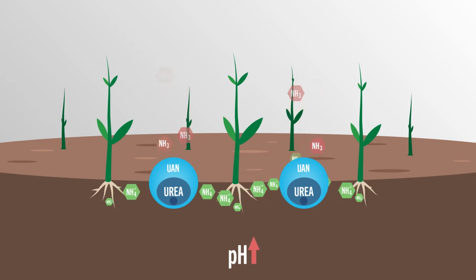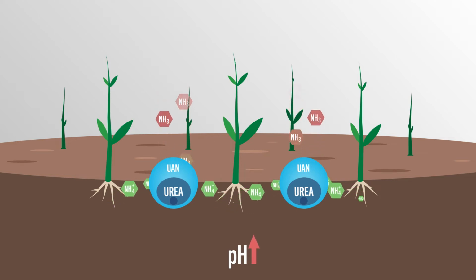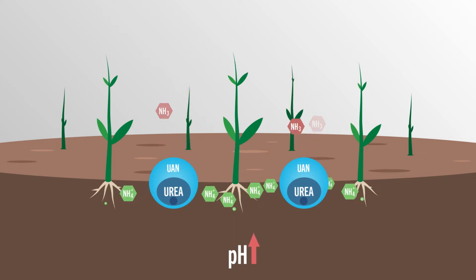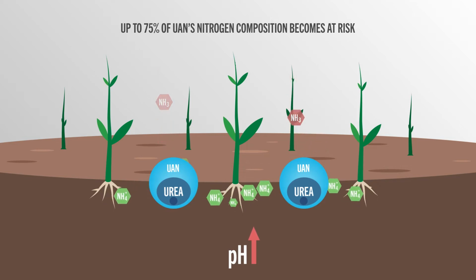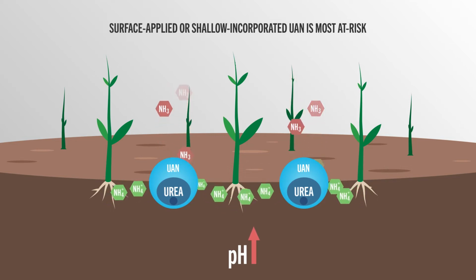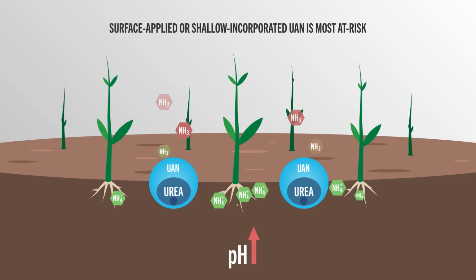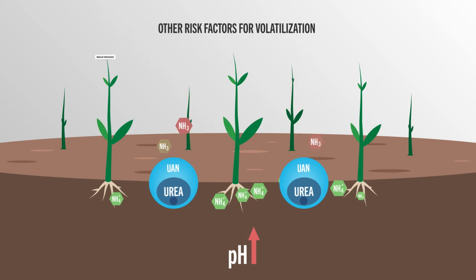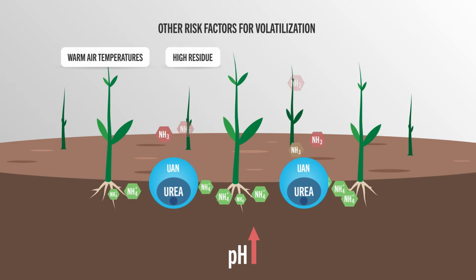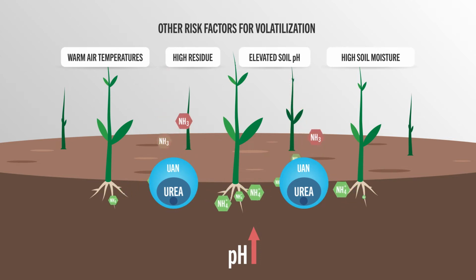As the 50% urea fraction is hydrolyzed, the associated change in pH also places the 25% ammonium fraction at risk for loss. As a result, up to 75% of UAN's nitrogen composition becomes at risk. Surface-applied or shallow incorporated UAN is most at risk. Other risk factors for volatilization include warm air temperatures, high residue, elevated soil pH, and high soil moisture.